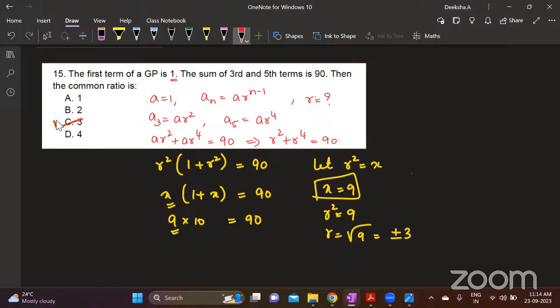But here anyway, there is one option, right? So that is your answer. This, please make a note of this. This is based on geometric progression.